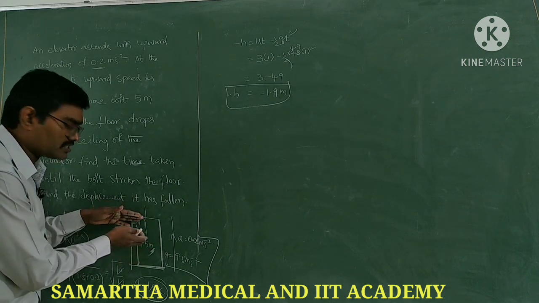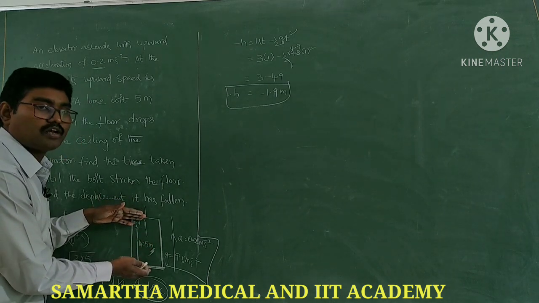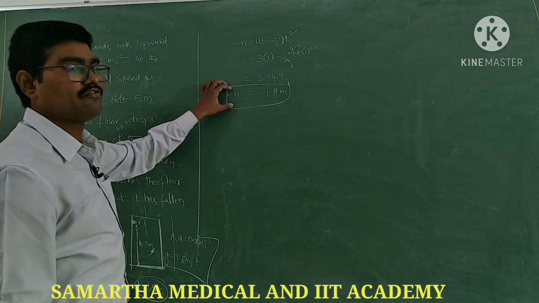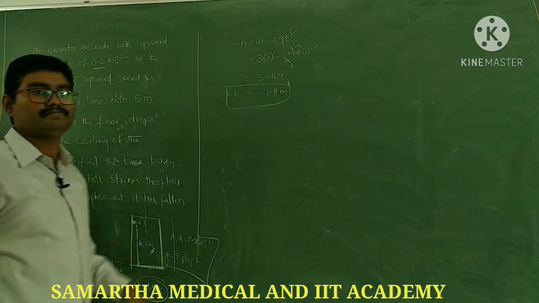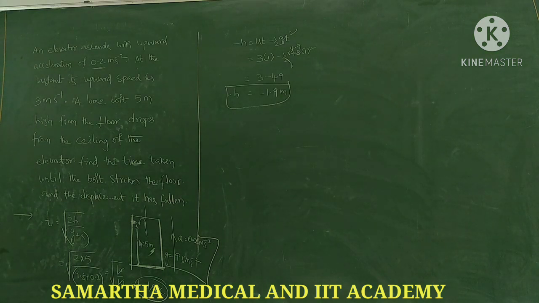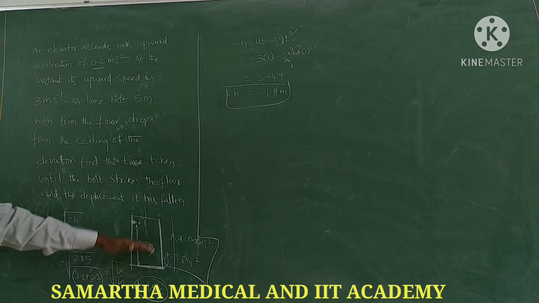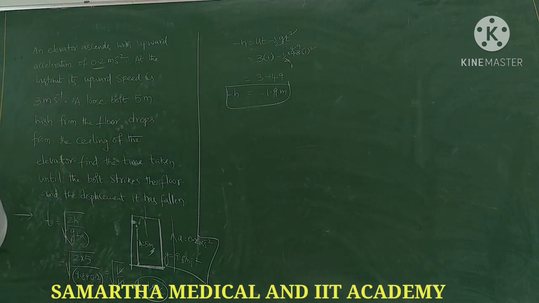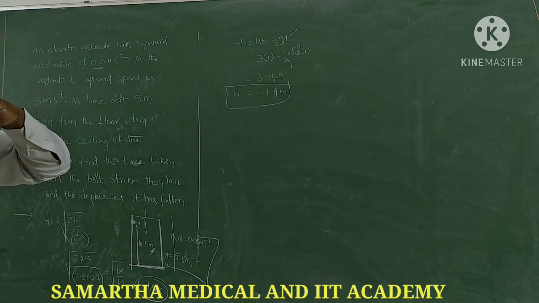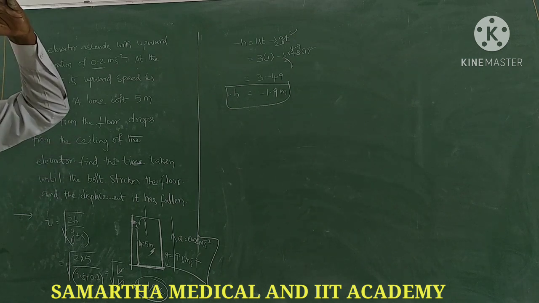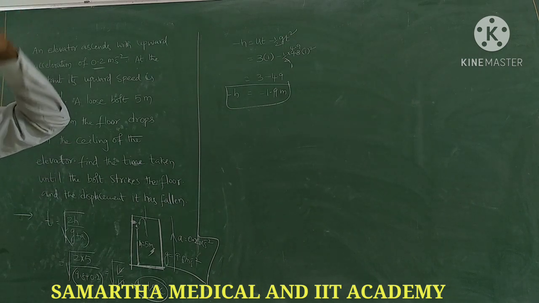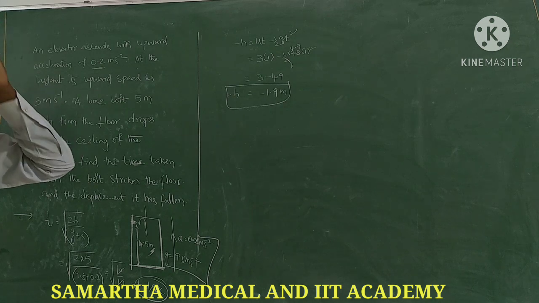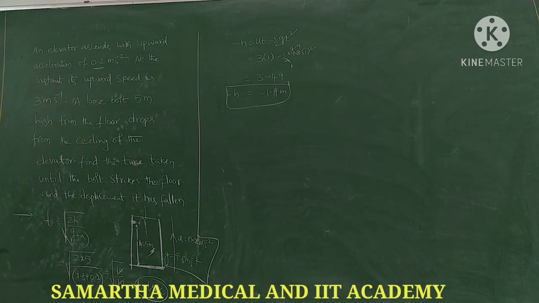Because this floor is coming up, the distance covered to hit the floor is 1.9 meter only. Understood? If the lift is at rest, it is 5 meter. Because the lift is moving upward with an acceleration a, you are finding 1.9 meter only, less distance, because the floor is also moving up. So the time taken to hit the floor is less, and the distance covered is also less. Right? That is about this problem. Next problem.